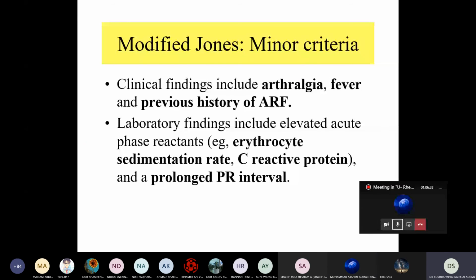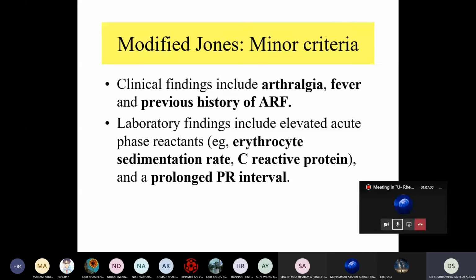S3 sound. No, actually, in acute rheumatic fever it could be due to the heart failure itself. If there is myocarditis, it leads to heart failure and gives the gallop sound.